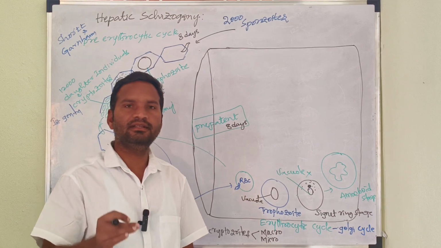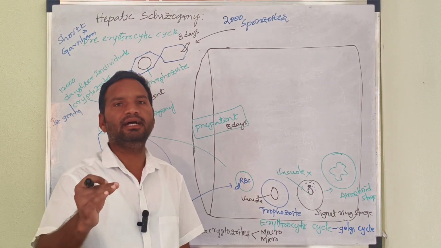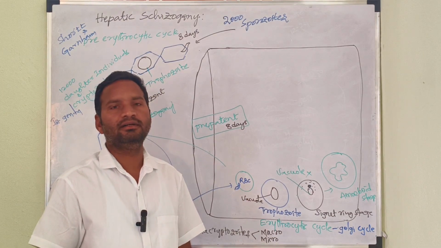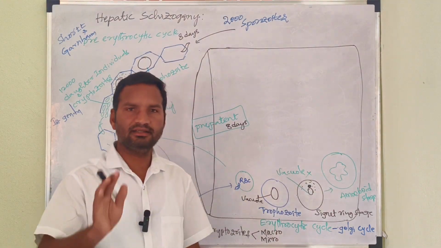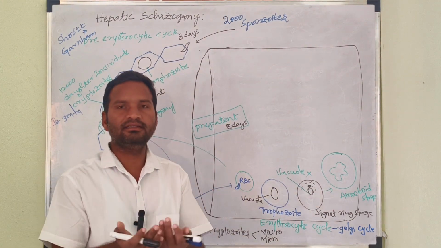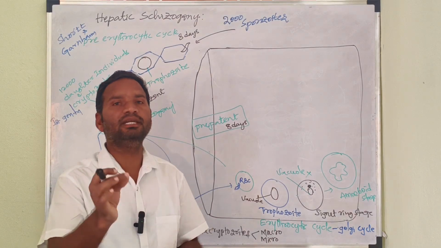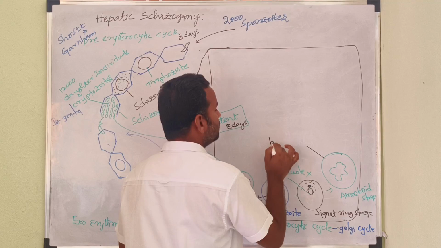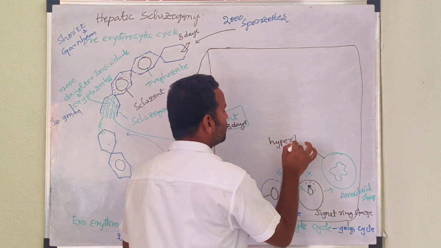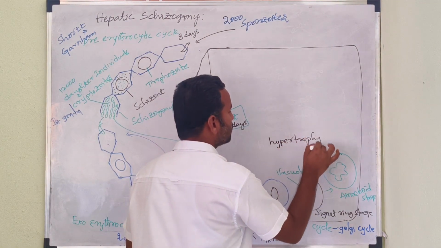That's why in this stage it feeds actively, which means it feeds on the content of RBC cells. As a result, it increases almost double in size. The process is called hypertrophy.